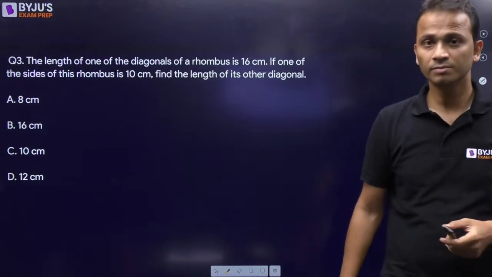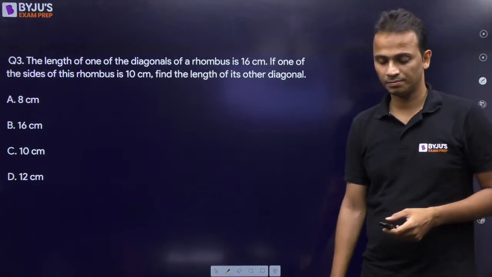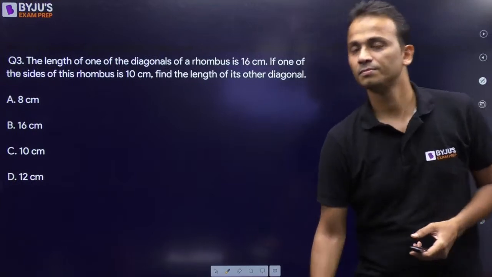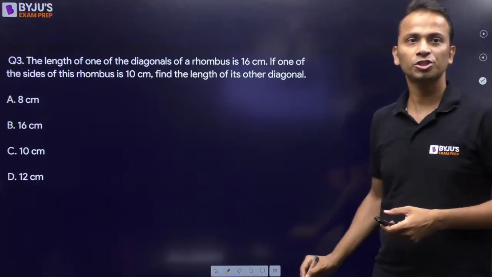Any answer for this one? All right, Nitish.